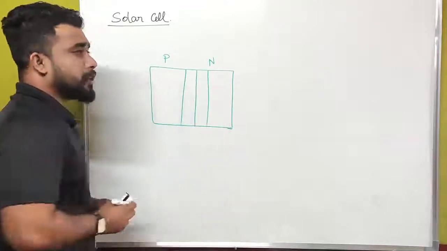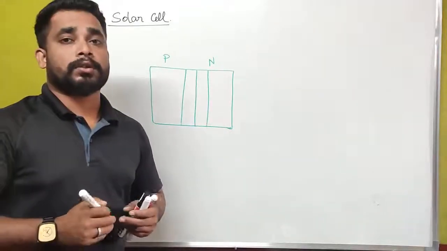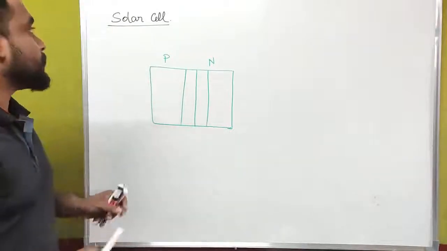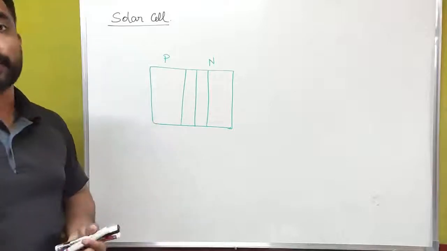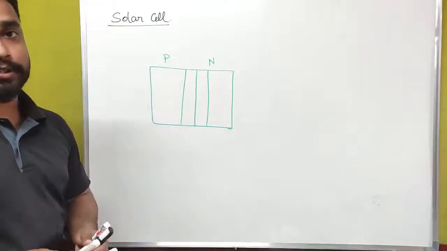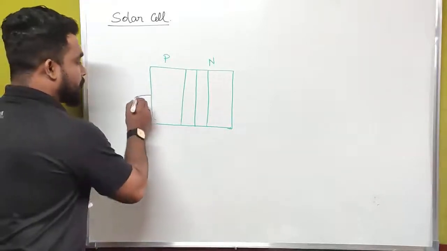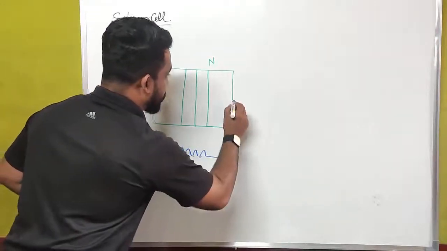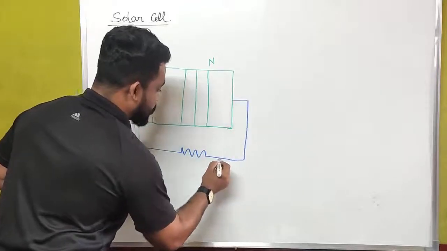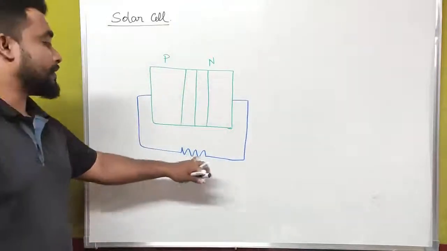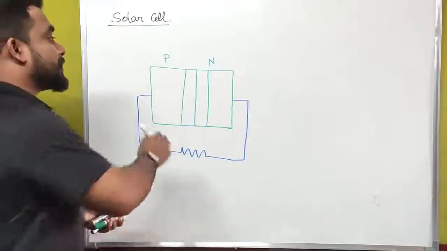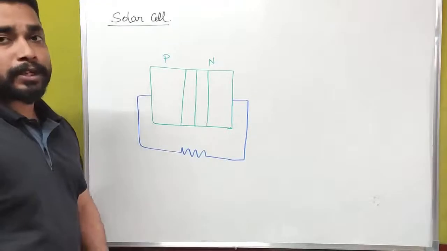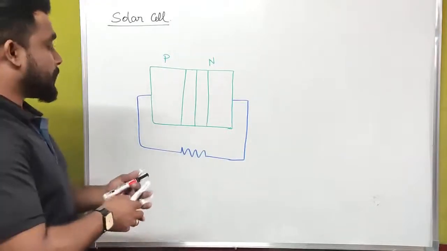This solar cell doesn't work on the principle of forward bias or reverse bias condition. Why? Because we are not connecting any external power supply to this solar cell. What we are connecting is only a resistor across this solar cell. Actually, it has 2 semiconductors. One is P type of semiconductor and another one is N type of semiconductor.